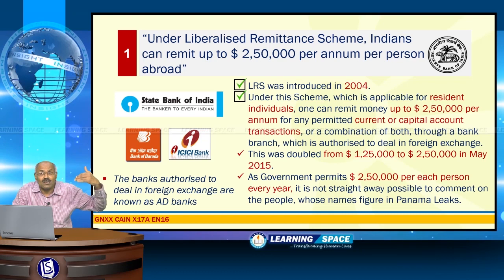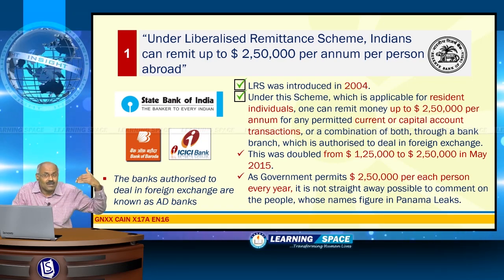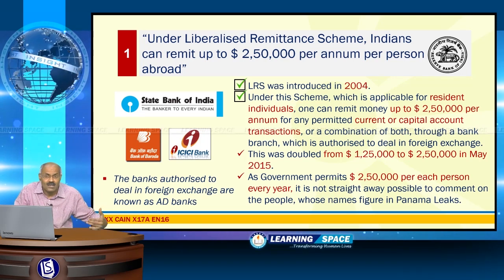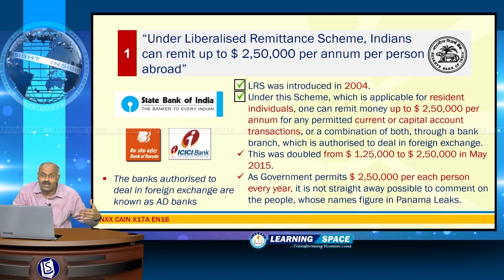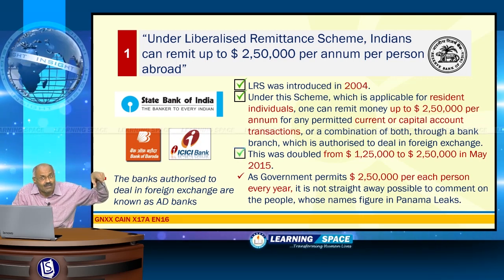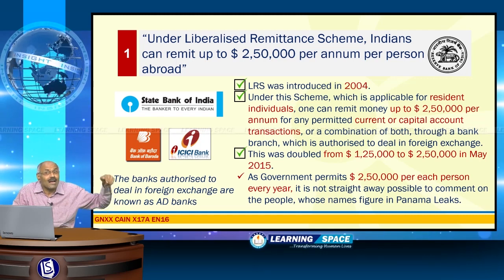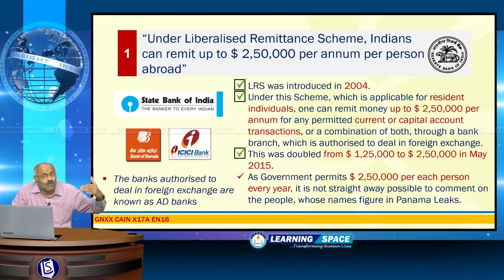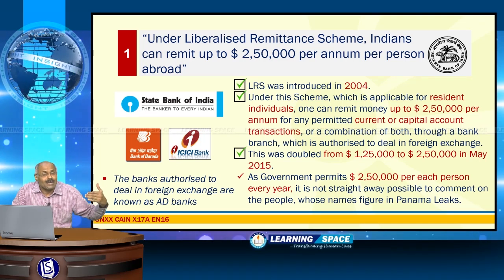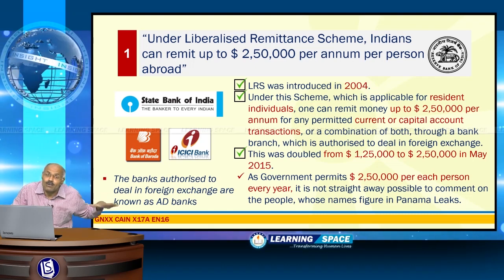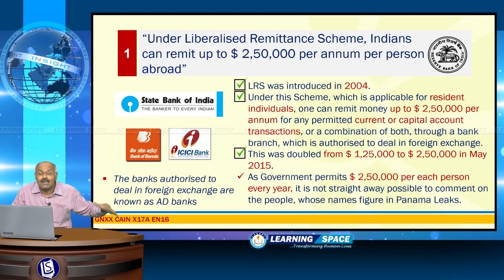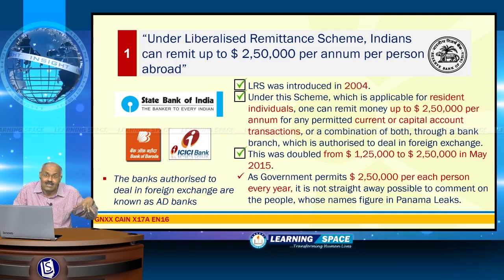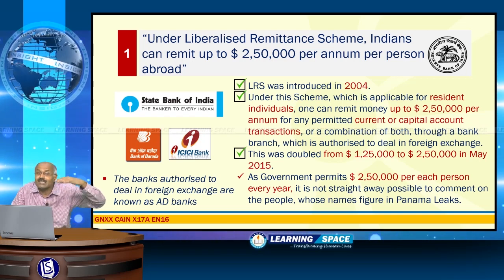For any current account or capital account transaction, persons are eligible to send up to the limit prescribed by the Reserve Bank of India. Don't forget, this limit at present is $250,000, but it was previously $125,000; in May 2015, RBI raised this limit to $250,000. RBI sometimes imposes restrictions depending on the foreign exchange reserve position of the country. Not only that, depending on the capital flows to the country, the Reserve Bank of India will decide whether to increase or decrease this limit.